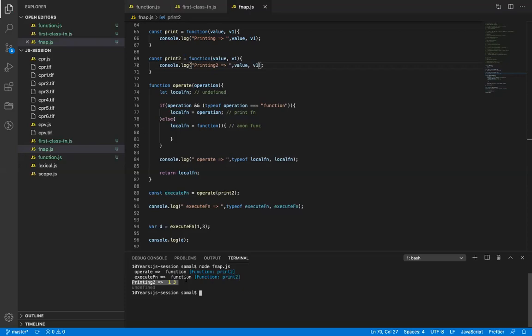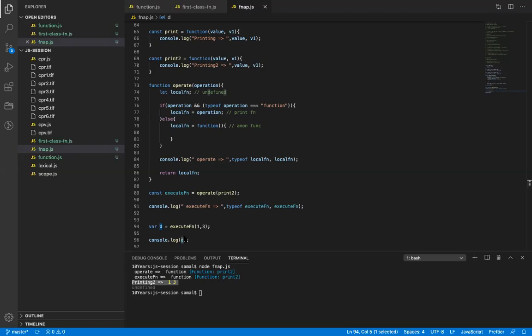It is loosely coupled because print is not returning anything, so the value of D is undefined. This execute function is not returning anything from print2, so JavaScript will assign undefined to it.